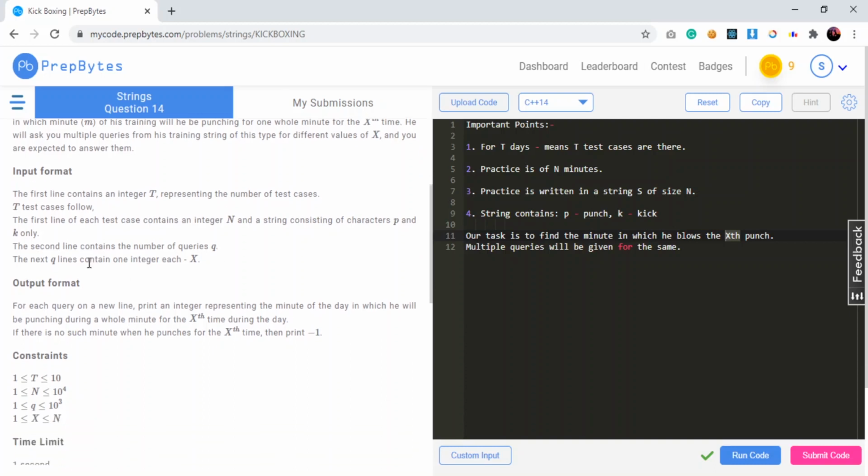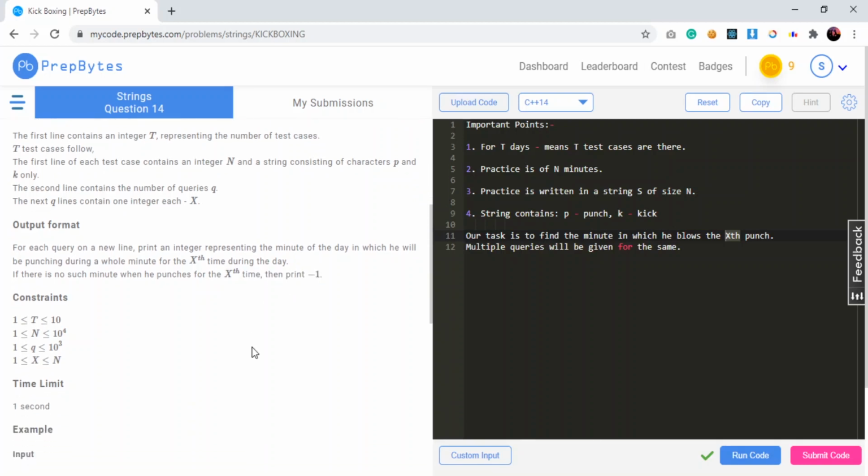Okay, what would be my output format? For each query on a new line, print an integer representing the minute of the day in which he will be punching for a whole minute for the xth time during the day. And if there is no such minute in which he has punched for x times, so basically this can be a case when the total number of punches in the complete day is even less than x, in that case I will have to print -1.